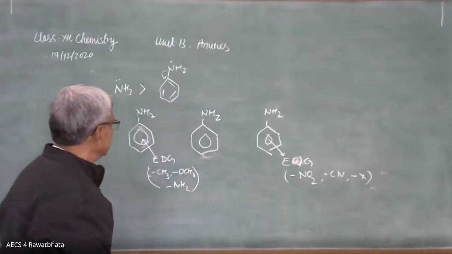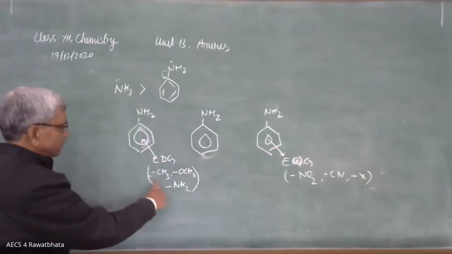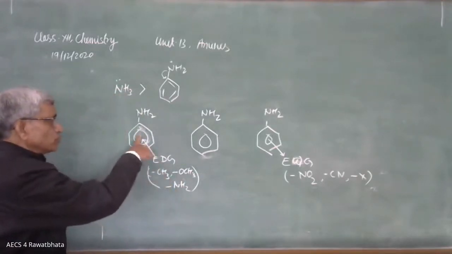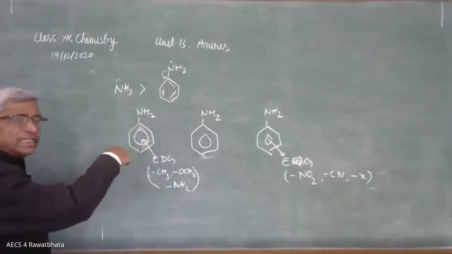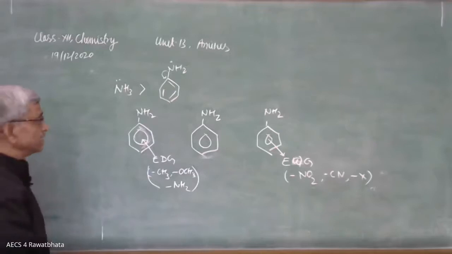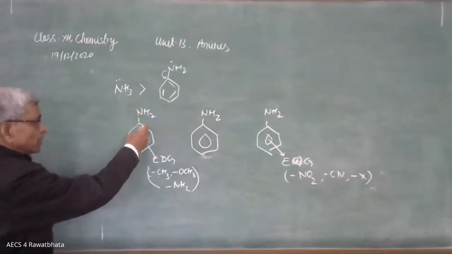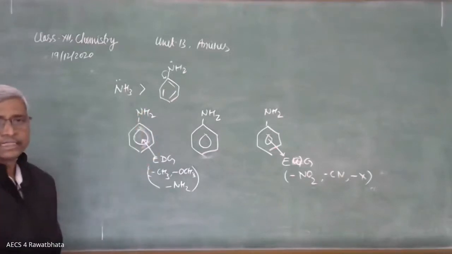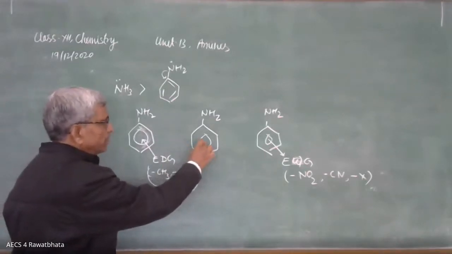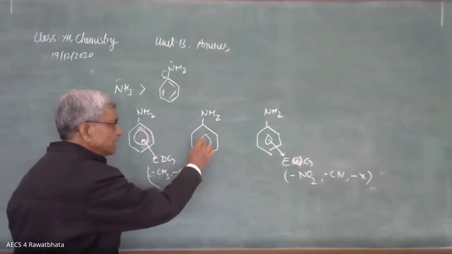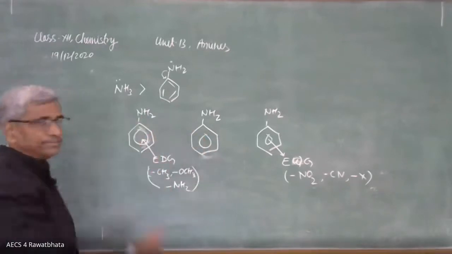So see that in this case, when they donate electron pairs to the benzene, its unsaturation is going to decrease up to some extent. That's why the electron withdrawing effect of benzene is slightly decreased. And in this case, it has an electron withdrawing group, but here the electron withdrawing effect of the ring is more than this one.